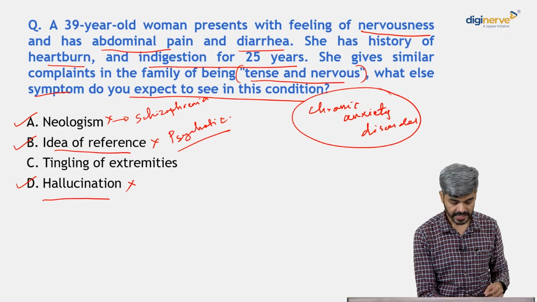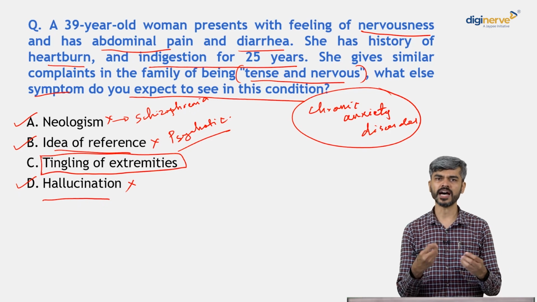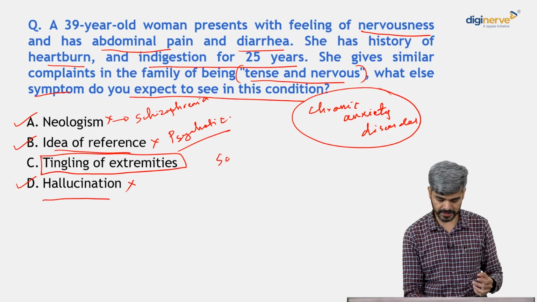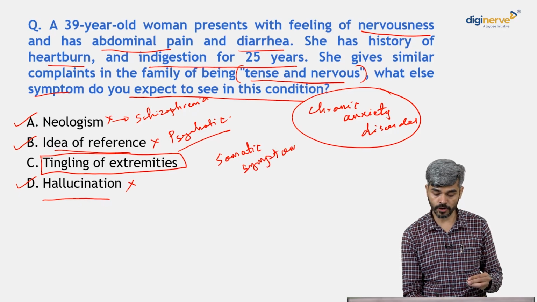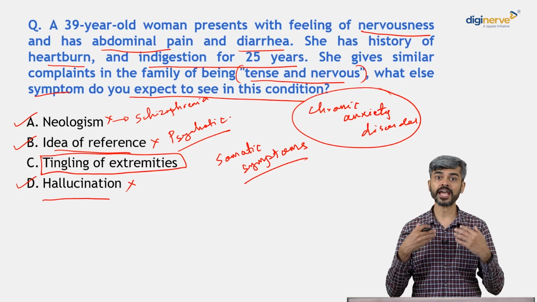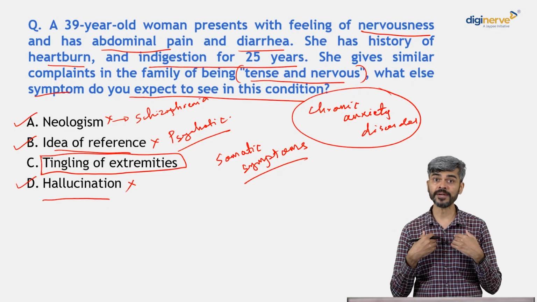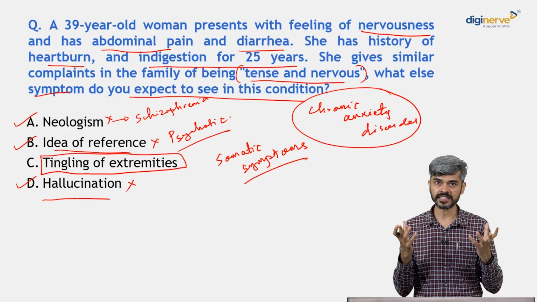So the answer is tingling of extremities. Tingling of extremities or other somatic symptoms or physical symptoms are commonly seen in somebody who is experiencing chronic anxiety, right? They may have gastrointestinal symptoms, they may have cardiovascular symptoms such as palpitations or chest pain, they may have neurological symptoms such as headaches, right?